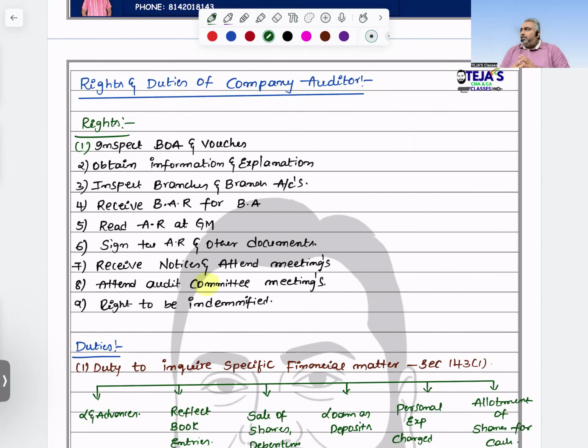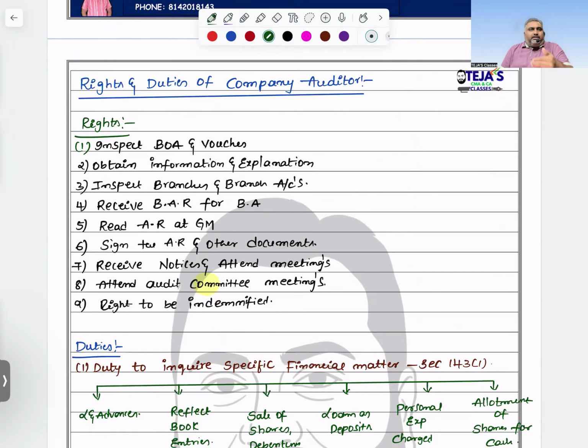We are all humans, so queries are common. Sometimes whatever recommendations are given by the audit committee are not accepted by the board of directors. They will do two things. First, reconsider your decision. We are not happy with this individual or firm. That's the reason we don't want to go with this individual. So reconsider your decision. Here two possibilities: audit committee can reconsider, or audit committee cannot reconsider their decision.